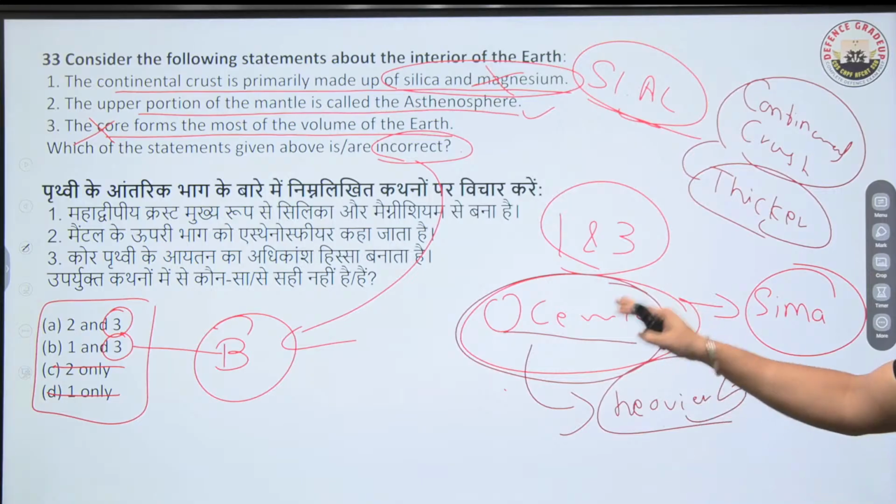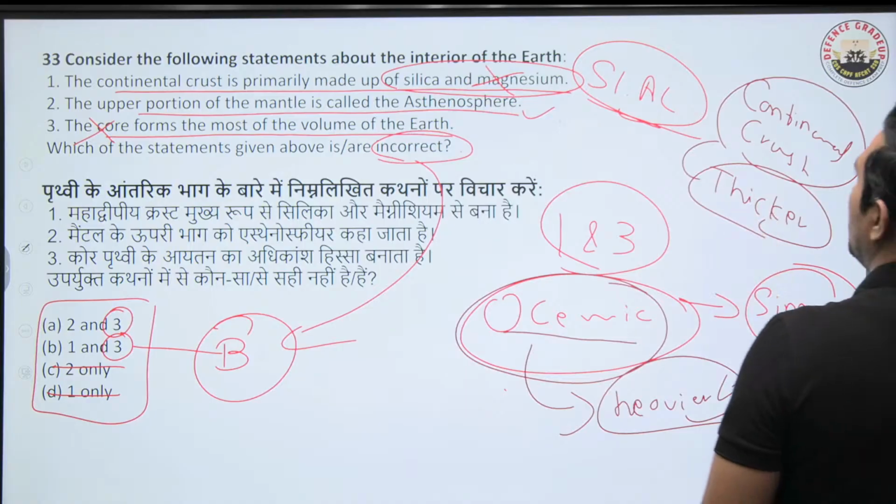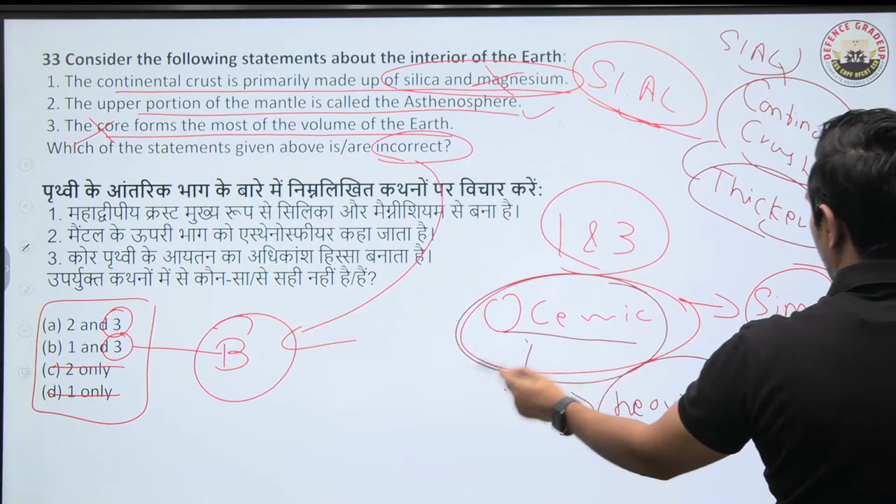So heavier, denser is oceanic, thicker is continental, and now you know about the Sial and Sima as well. So if we talk about the continental, that is Sial, and oceanic is basically Sima.